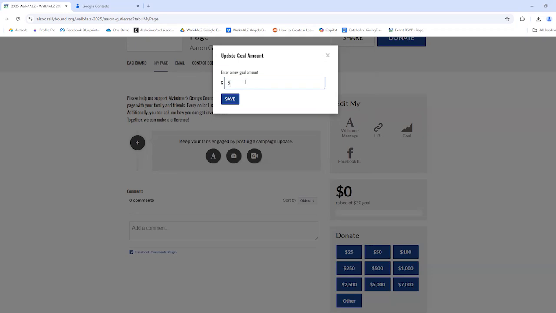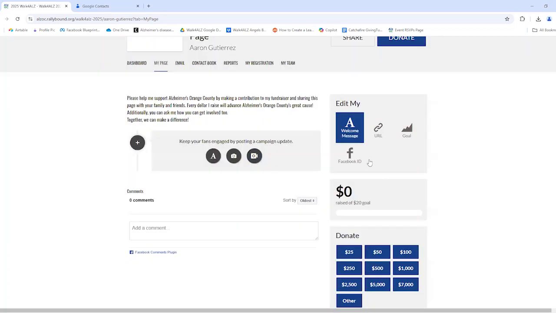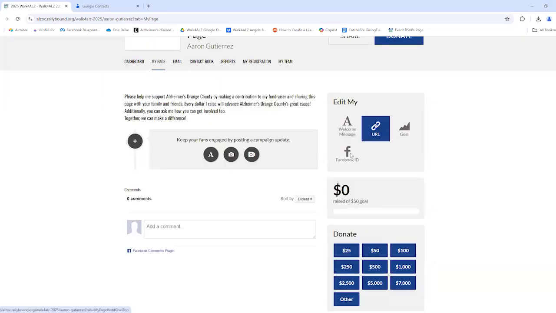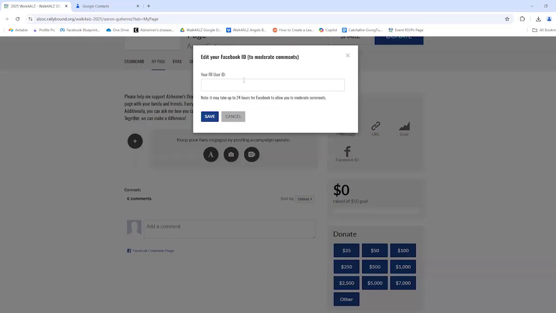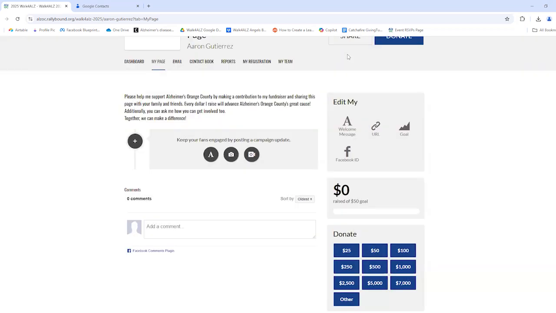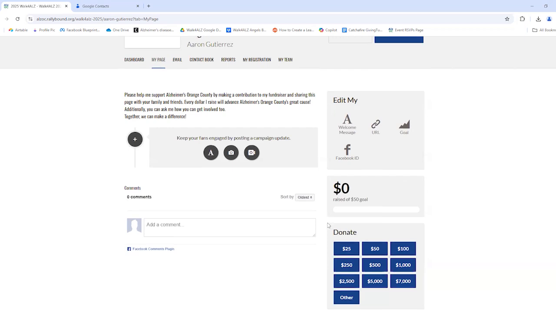All you have to do is simply type it in, click save, and then it'll modify your goal. You can also add a Facebook ID. This is basically a link to your Facebook profile. It's not mandatory that you do so, but if you want to incorporate that, so you can also add comments and things like that, you can do that.